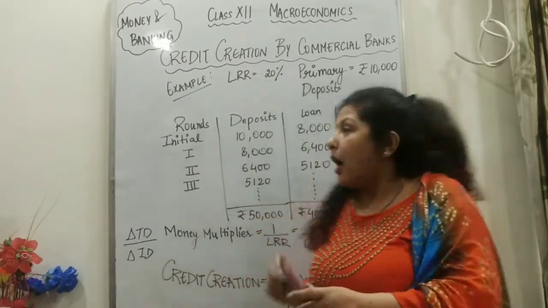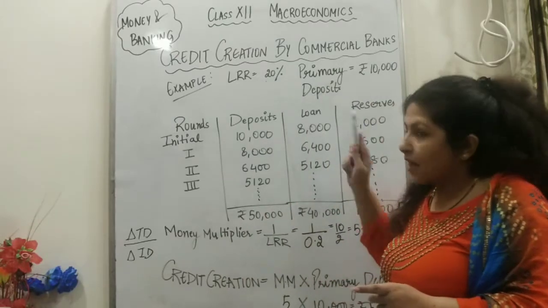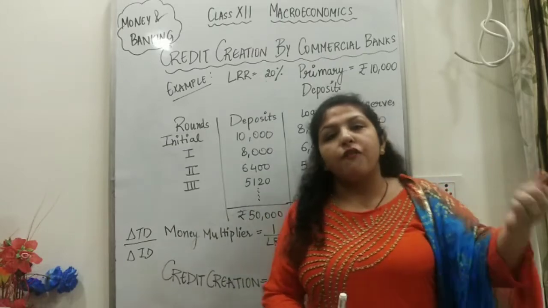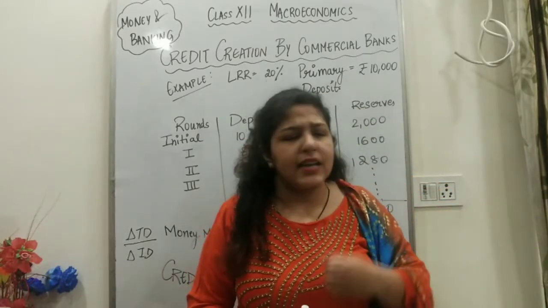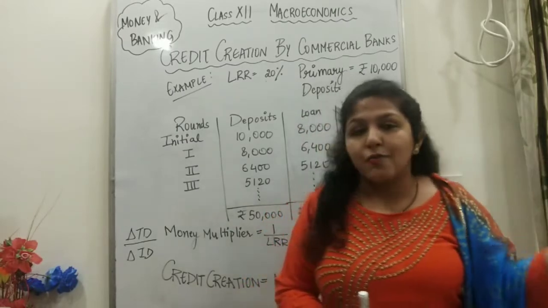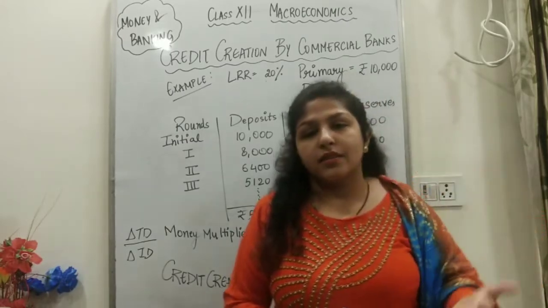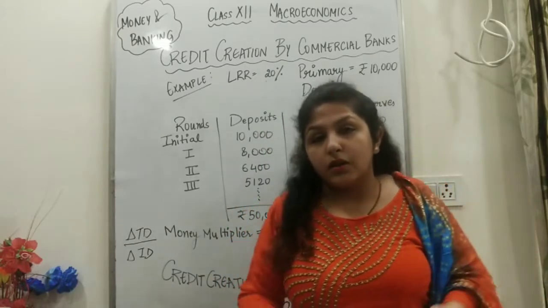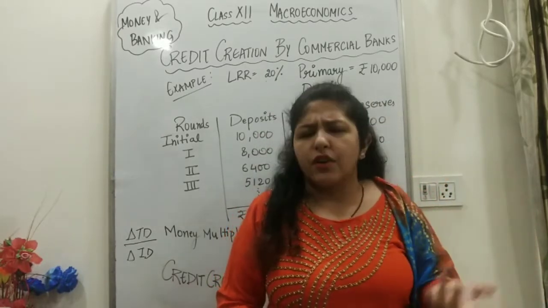A person who has taken a loan of 8,000 will withdraw the amount and go for purchasing goods and services, either for consumption or for investment. Either he will consume it, say he has his sister's marriage and will purchase some dress or something. On the other hand, if he is a good businessman, he will purchase a machinery of 8,000, let's say.